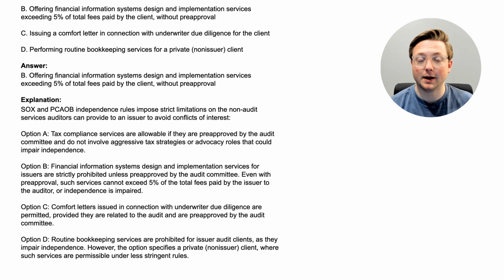So you could have gotten caught up by option D if you kind of knew that rule, but maybe didn't remember that they were a non-issuer. So remember, all of these do not cause impairment of independence when it comes to auditing an issuer, except for option B. All right, let's go to the next question.